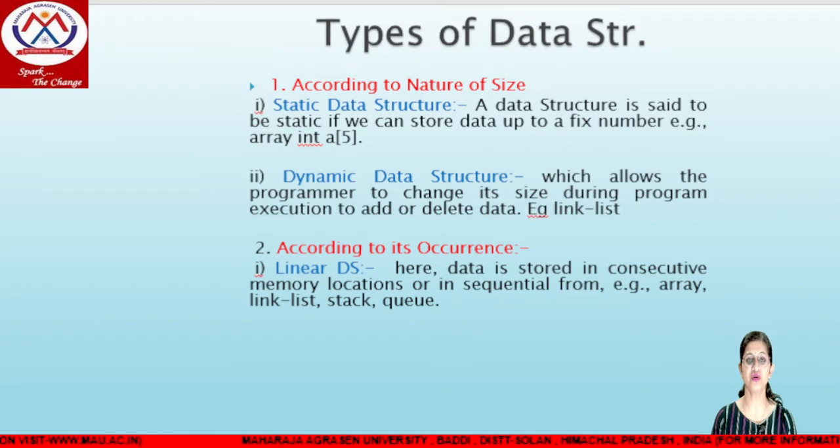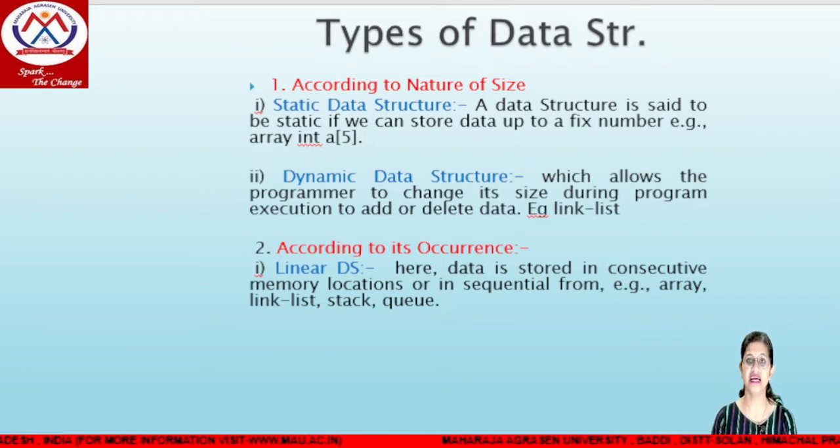So according to occurrence, the first one is linear. Linear means we store data in consecutive memory locations. For example, if we start our index from 0, then we store the next location at 1, the next at 2, the next at 3, and so on up to the given size.